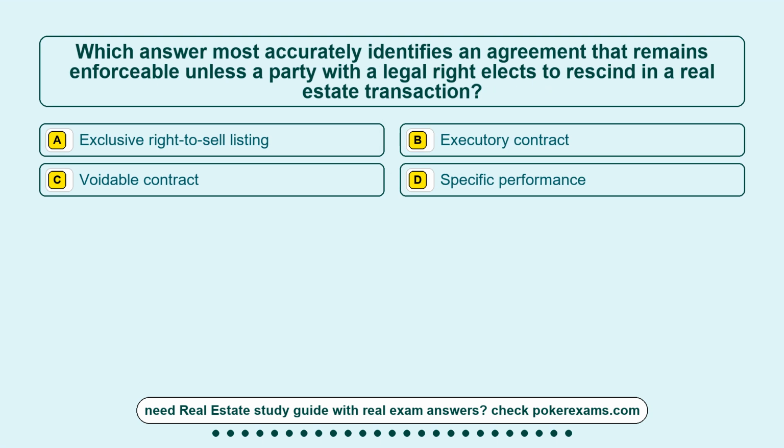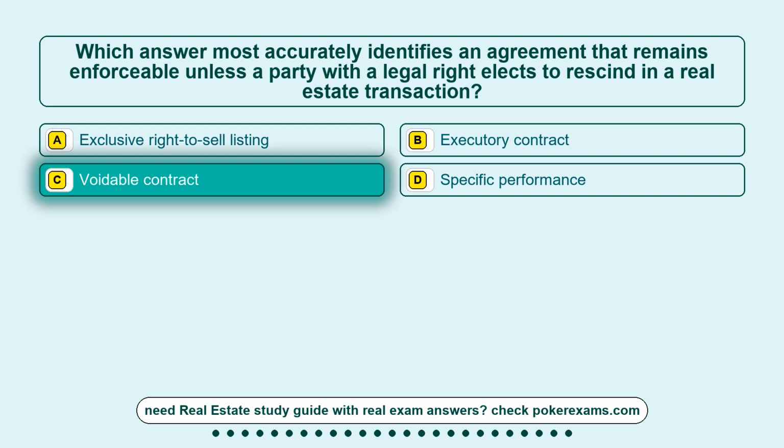Question 21. Which answer most accurately identifies an agreement that remains enforceable unless a party with a legal right elects to rescind in a real estate transaction? Option A, exclusive right to sell listing. Option B, executory contract. Option C, voidable contract. Option D, specific performance. The correct answer is option C, voidable contract.